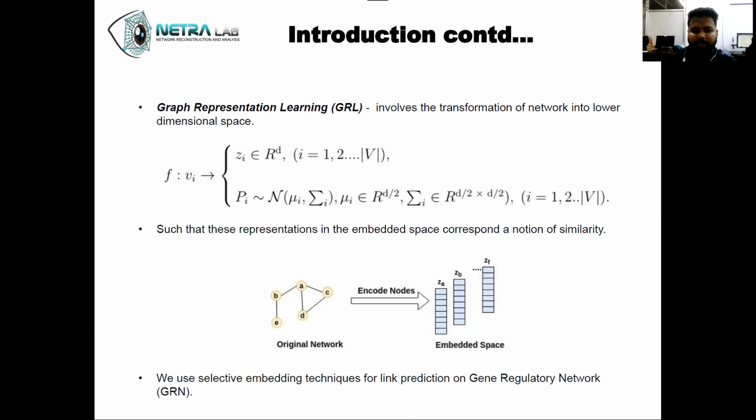Suppose we have an original network, as we can see in the diagram, on the left side, and it has been encoded into lower dimensional space with each node having a specific vector. And we use selective embedding techniques here for predicting missing links on gene regulatory networks using this representation learning or graph embeddings.